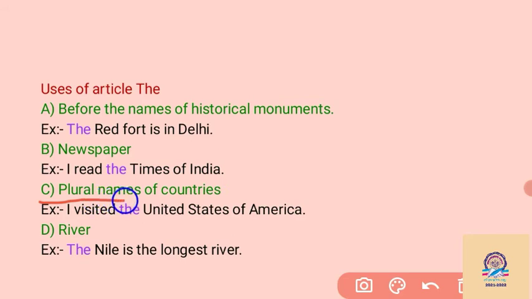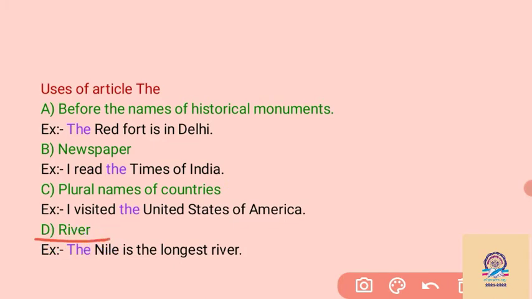Then, plural names of countries. So we can say, I have visited the United States of America. There are many small states in America. We can say the USA is a union, a union of countries. More states altogether make the United States of America. So here we have to use the article before the name United States of America.